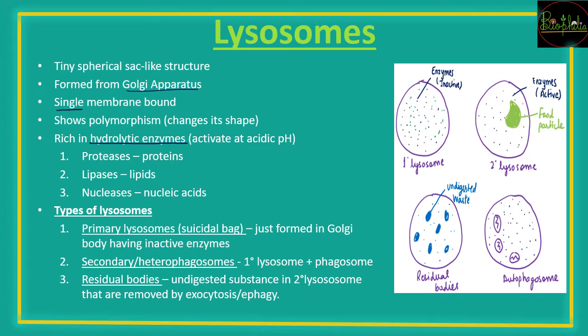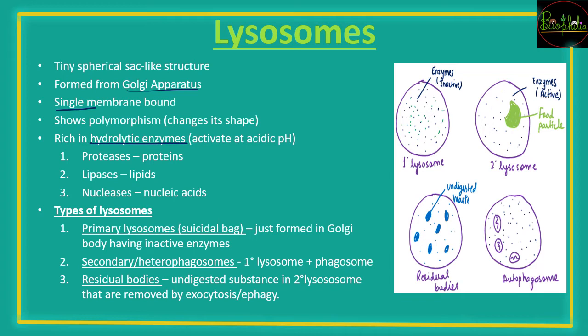These are again single membrane bound, that means they have membranes. In future slides you will understand that there is one organelle which is not membrane bound. That is the only one you need to remember, that it does not have a membrane. Some have a single membrane, and a few organelles have two membranes. These are the things you need to remember.